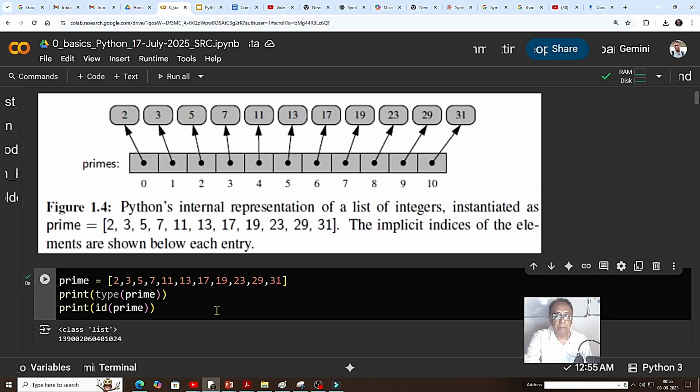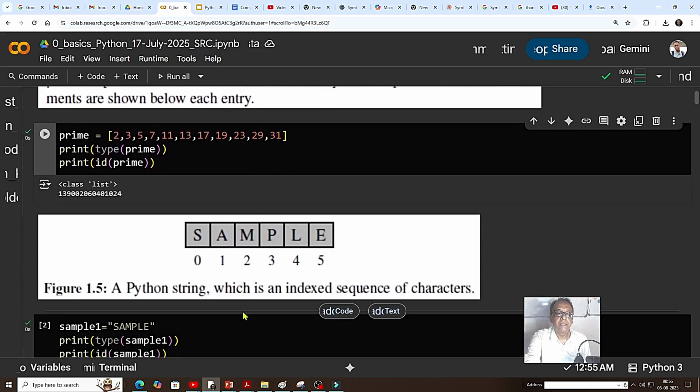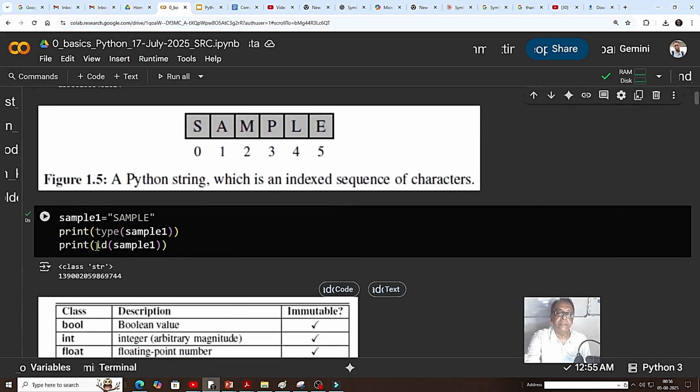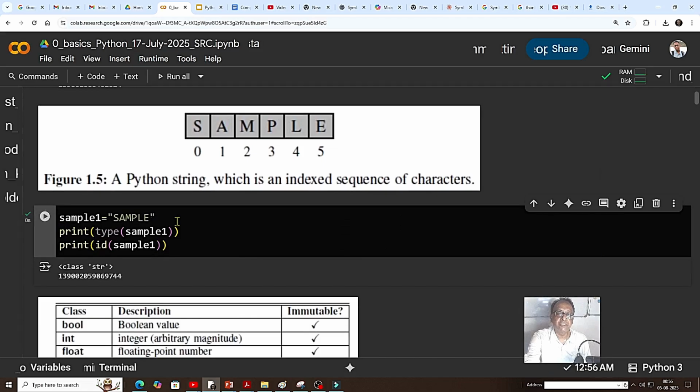Tuple is similar, but tuple is immutable. Tuple begins with an opening parenthesis and ends with a closing parenthesis. Here you can see a sample. It is basically a string, and print ID, it will be class string, and this is immutable. If you change sample 1, a new ID will be created. Like you can do it here.